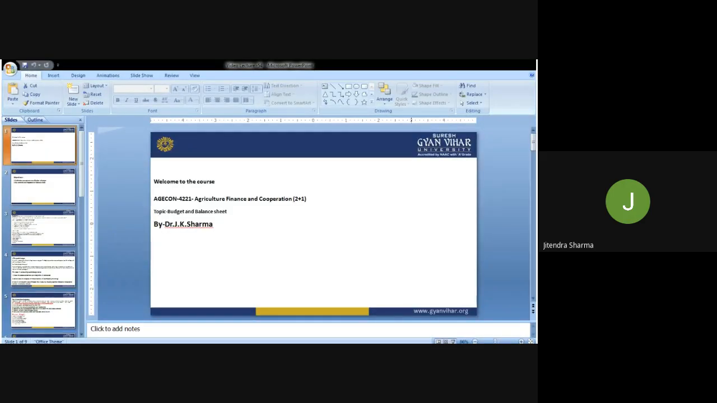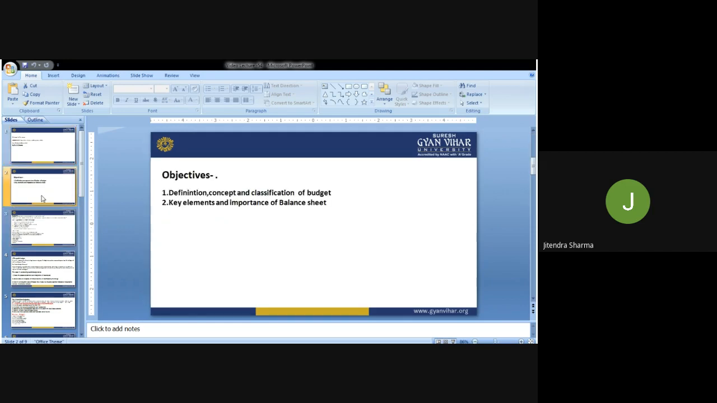It is similar to what it is in any other occupation. So, what are the final outcome objectives of this study? First we'll discuss and learn about the definition, concept and classification of budget. Actually, budget is just a statement, an explanation of what we have planned for a year. Generally we are planning for a year.